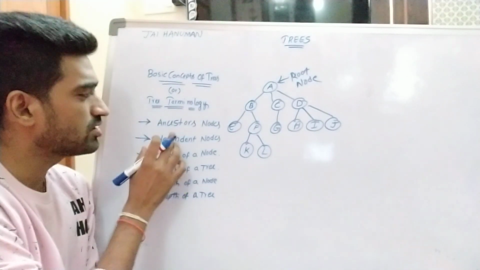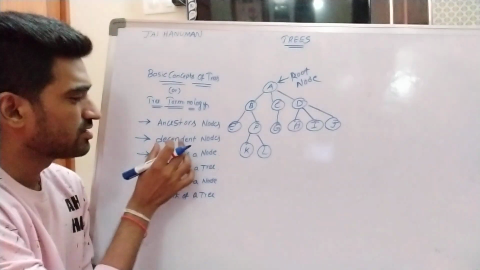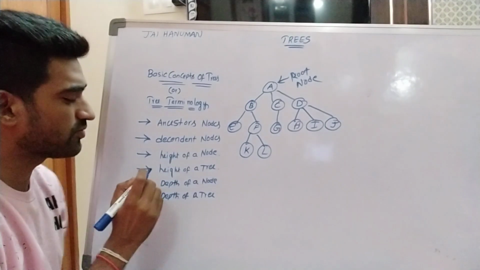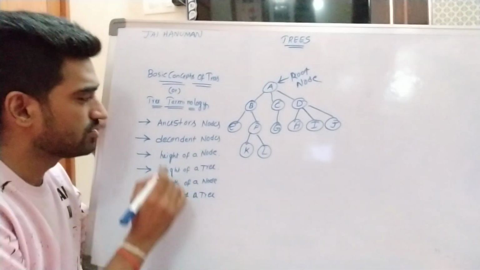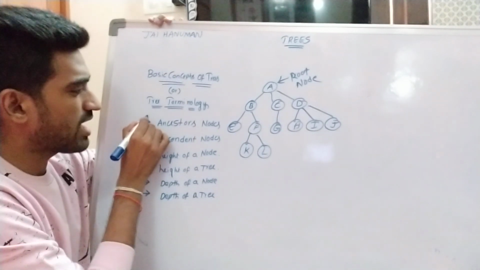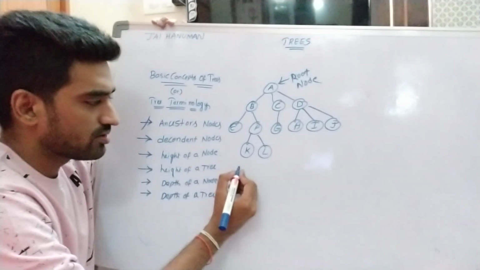Then we are discussing ancestor nodes, descendant nodes, height of a node, height of a tree, depth of a node, depth of a tree. We are discussing what the ancestor nodes are.